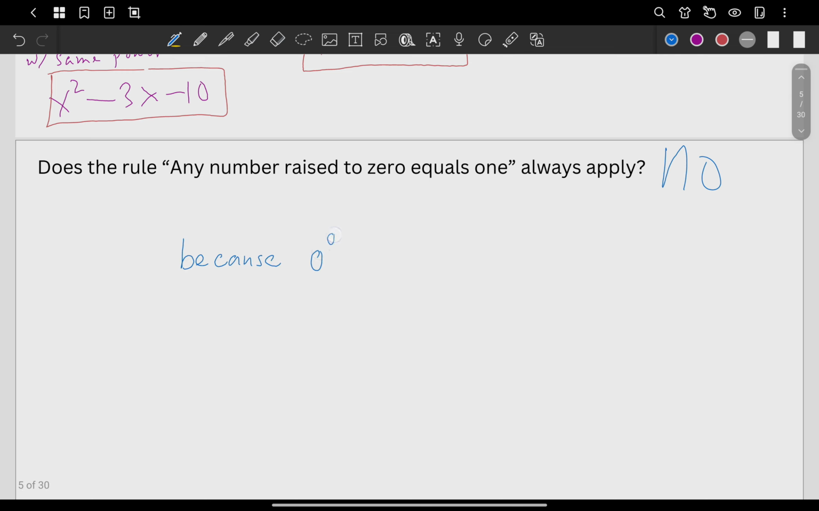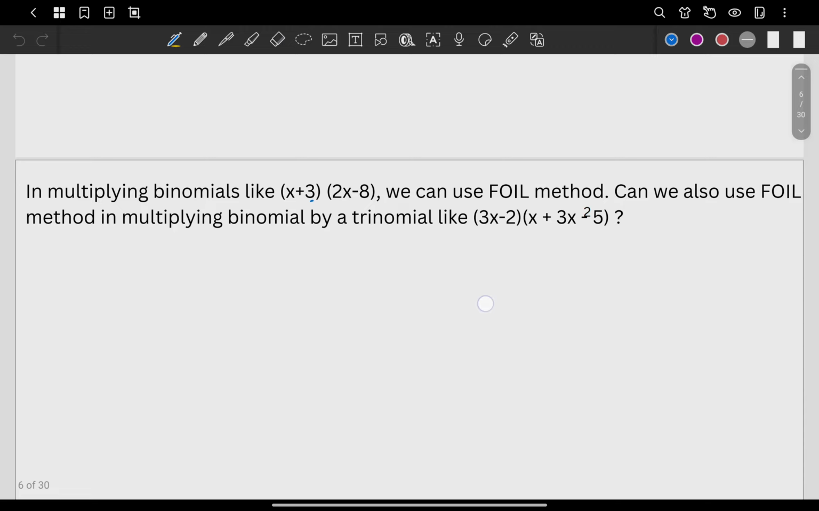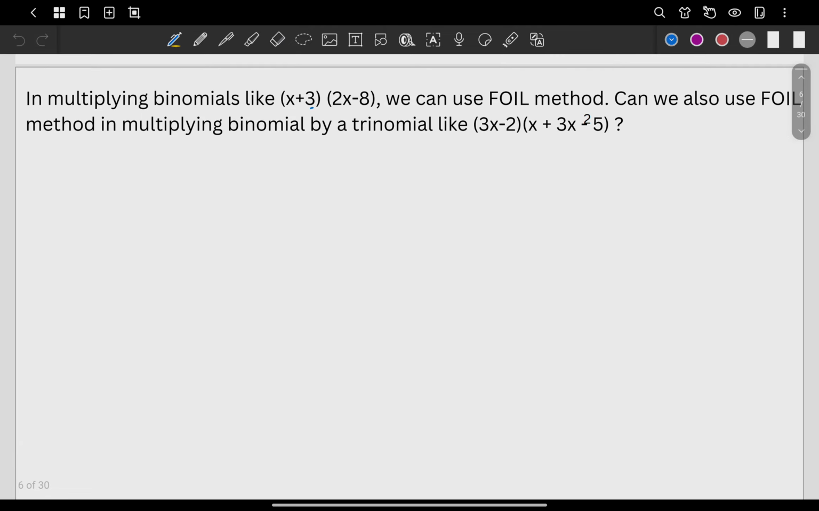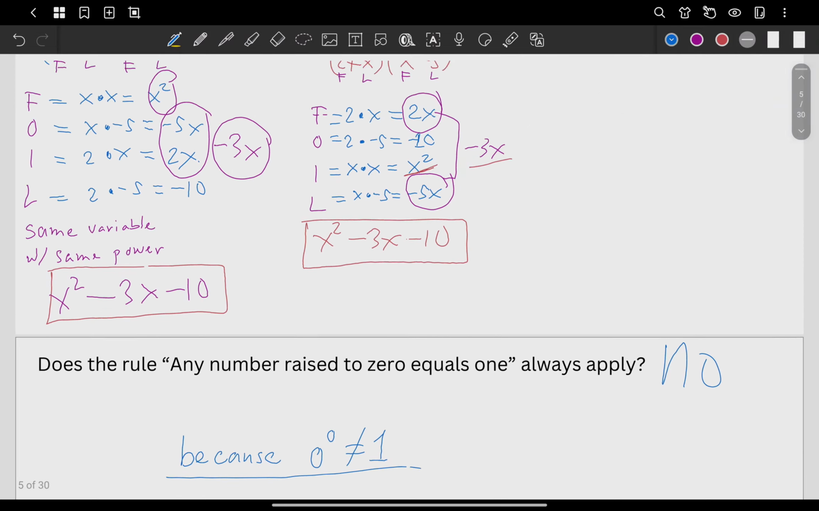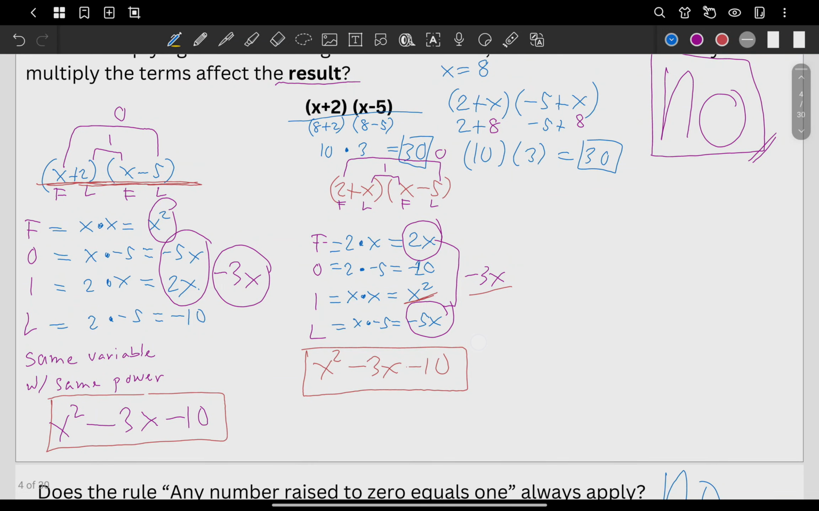0 raised to 0 again is not equal to 1. Okay, next. In multiplying binomials like x plus 3 and 2x minus 8, we can use the FOIL method, of course, right? Like we did a while ago. When we're multiplying binomials, we can apply our FOIL method.